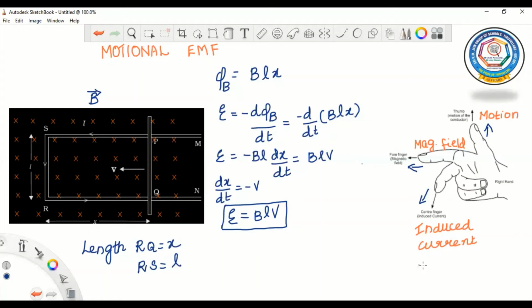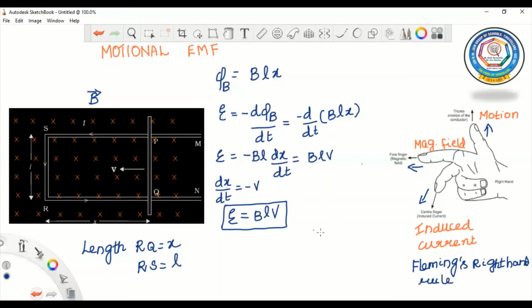So another name of Fleming's right hand rule is generator rule.